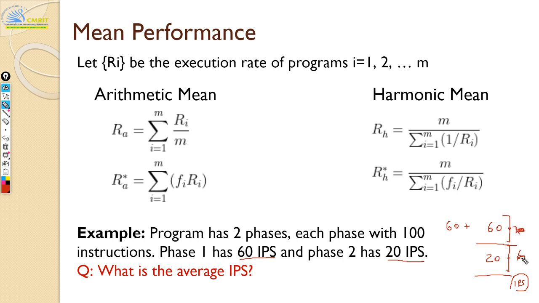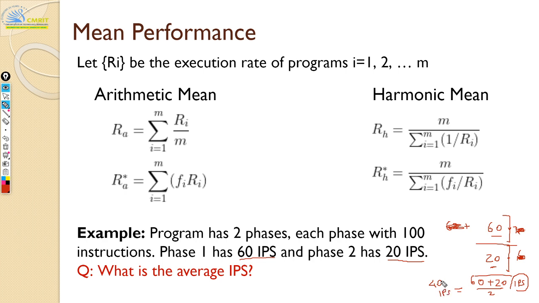Okay, let's not confuse you, right? So here you have 60 IPS and here you have 20 IPS. So in other words, when you calculate, it becomes 60 plus 20 by 2, right? So this is your arithmetic mean. So which is 80 by 2, which is 40, right? 40 IPS. Correct. So this is your average. So when in general we do average, we calculate it like this.